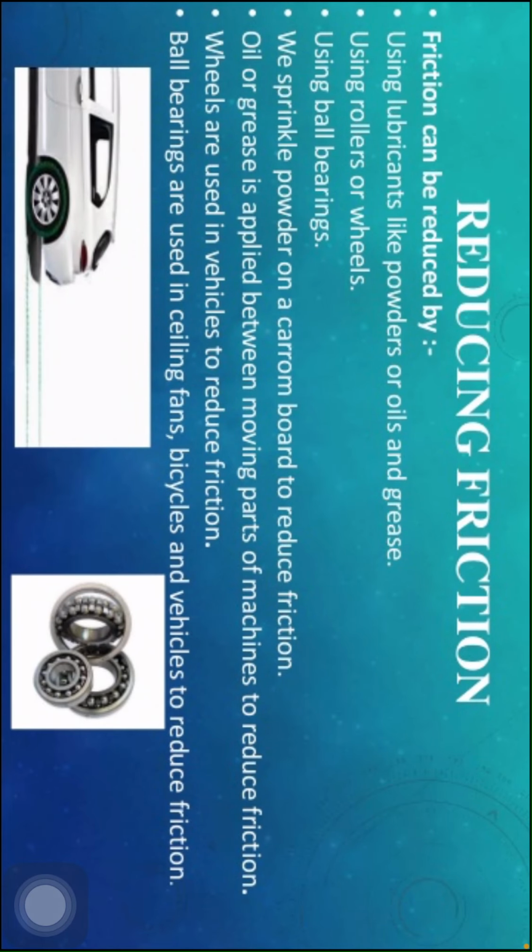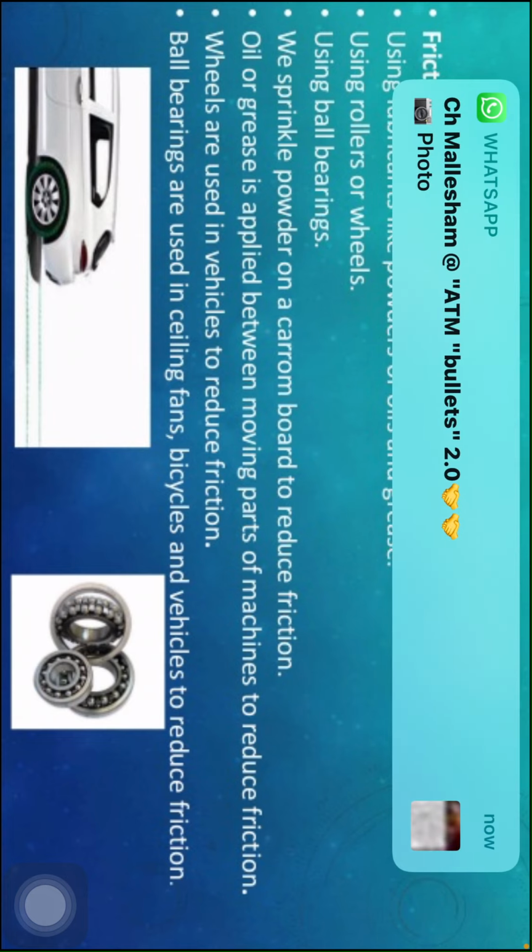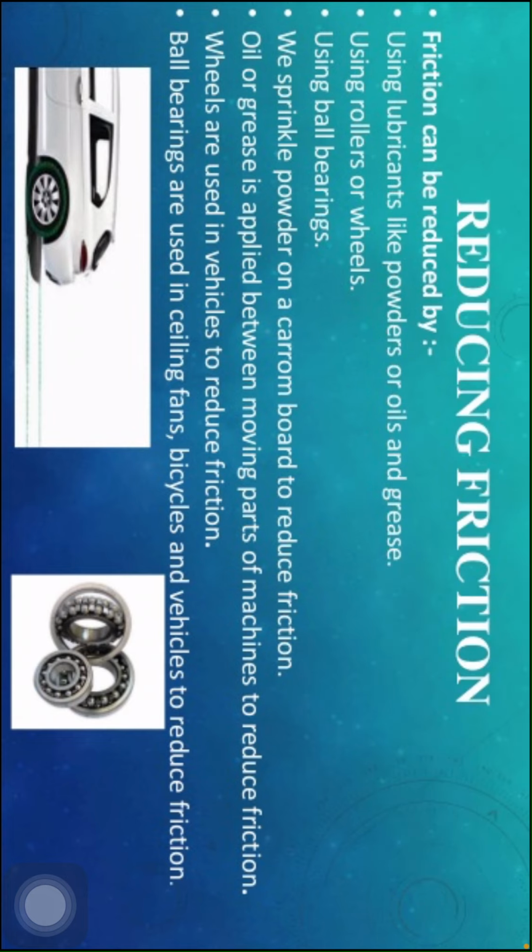Reducing friction: friction can be reduced by using lubricants like powders, oils and grease, using rollers or wheels, and using ball bearings. We sprinkle powder on a carom board to reduce friction. Oil or grease is applied between moving parts of machines to reduce friction. Wheels are used in vehicles to reduce friction. Ball bearings are used in ceiling fans, bicycles and vehicles to reduce friction.